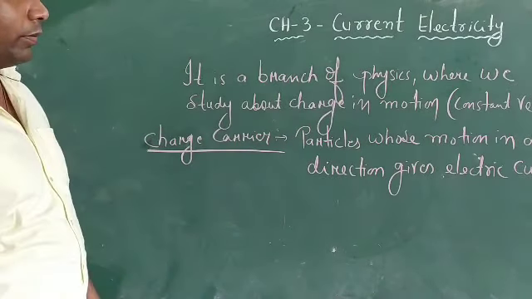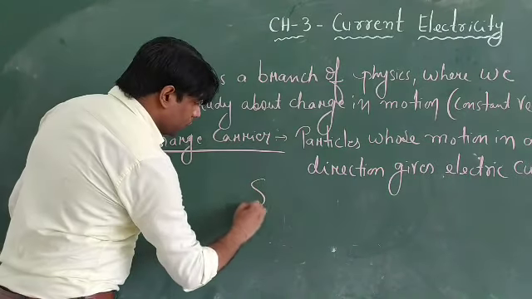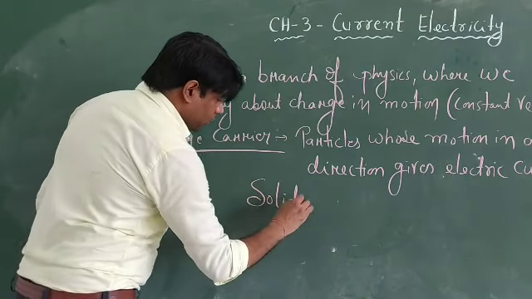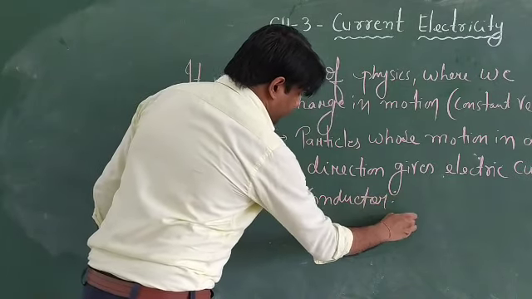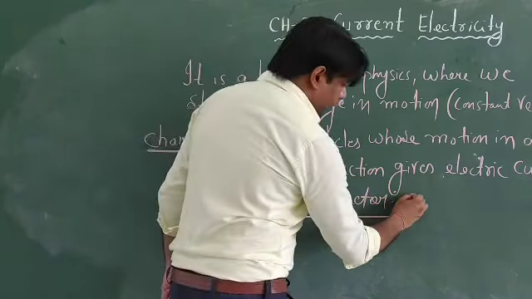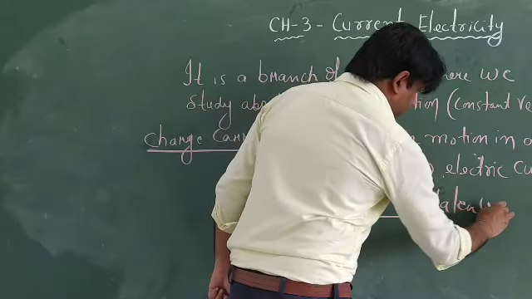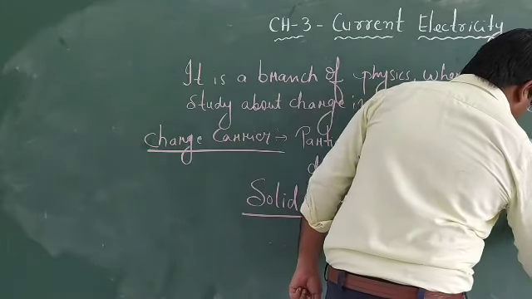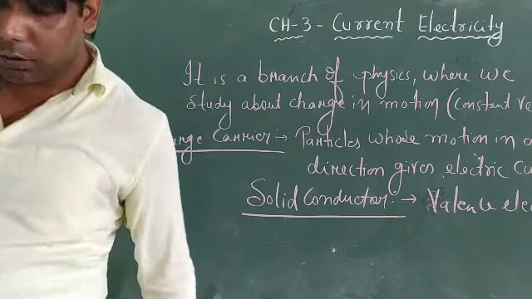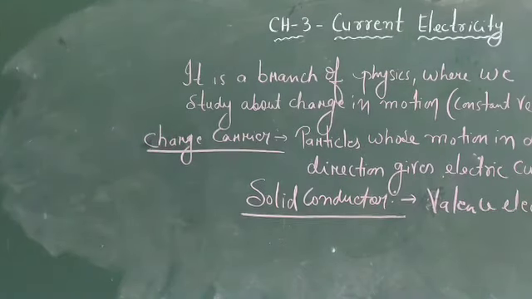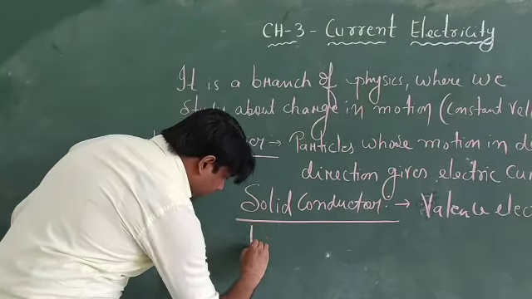Particles moving in a direction will give us electric current. For example, in a solid conductor the charge carriers are valence electrons. Similarly, in a liquid, they are positive ions and negative ions.